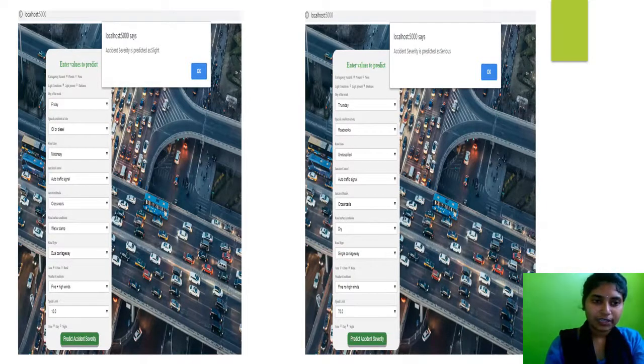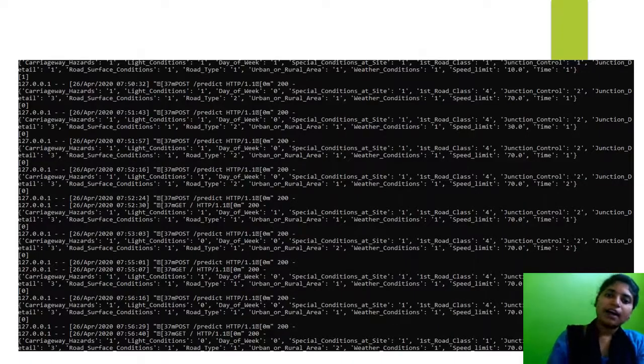I already showed it previously. So these are the screenshots of that, and this is the accident severity as slight, and this condition is shown as serious. And this is the output shown in the command prompt after we selected the different types of constraints in the web application. As you see, I selected carriageway hazards as 1, light conditions 1.